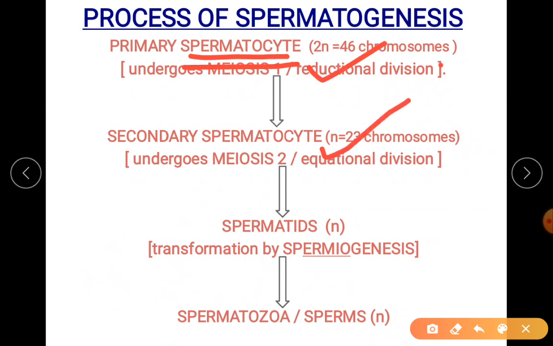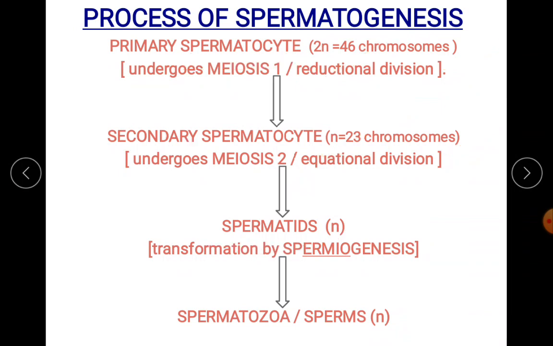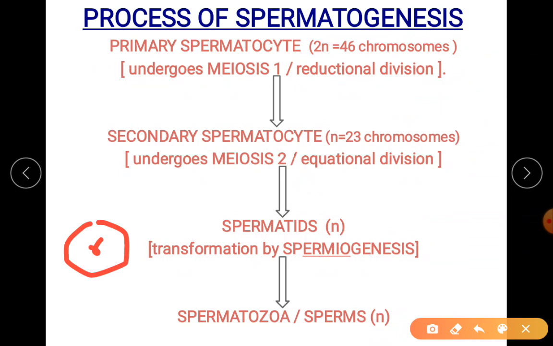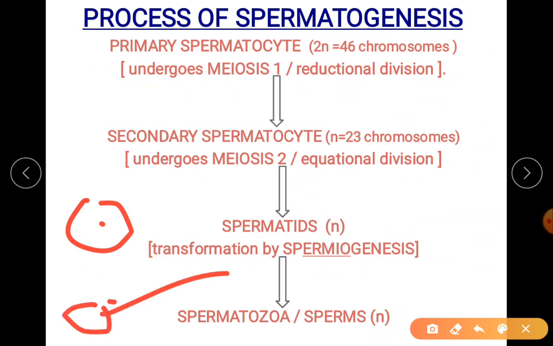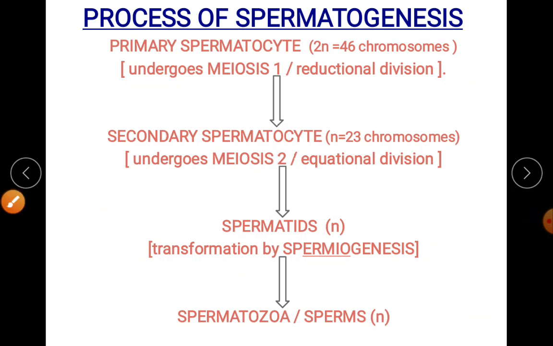Based on the number of chromosomes, we are saying each division, primary, secondary, and final division, giving your final cells, haploid cells, which we call spermatids. They are circular, non-motile. Now this circular non-motile cell becomes motile. When I say motile, they have a tail-like structure. So I hope it is clear now. Now that word is spermatids.